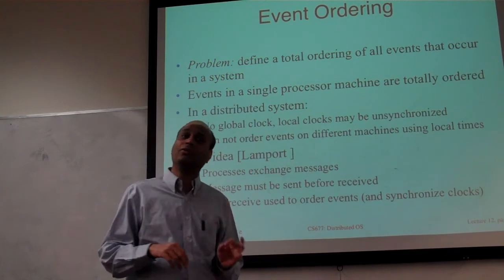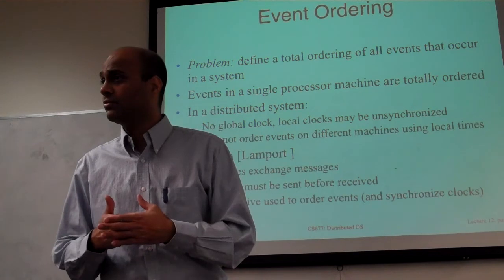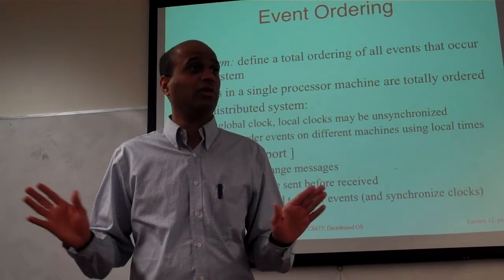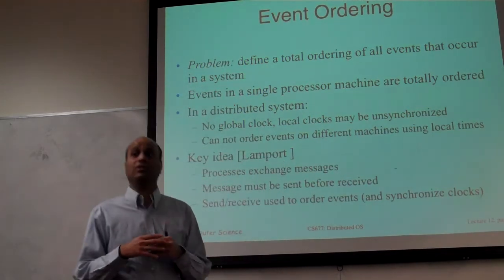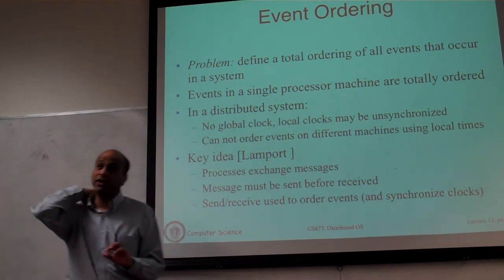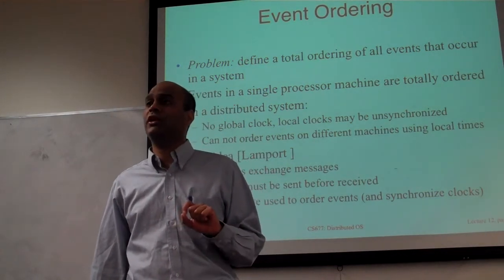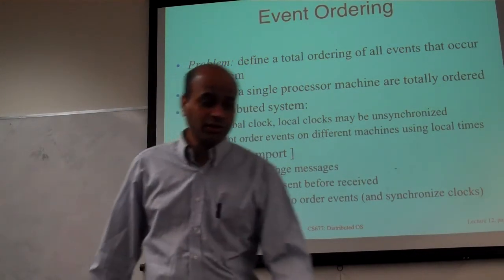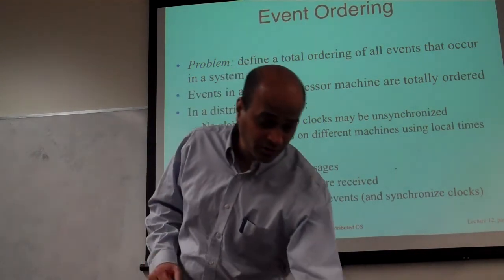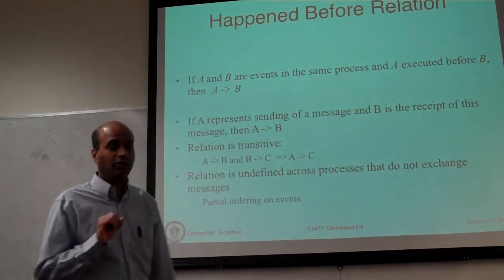The main assumption is that the processes in your system are going to exchange messages. They are communicating. In your lab, pigs communicate with one another. So if you have communication between processes, can we use just the fact that processes communicate to derive an ordering of events? We will see how you can use this notion of sending of a message and receiving of a message to essentially order events and also do logical clock synchronization, not physical clock synchronization. So the ideas are very simple. We'll basically see how to go about doing this.